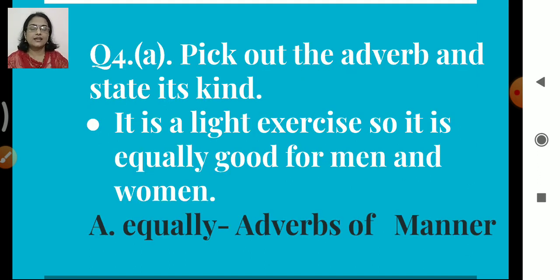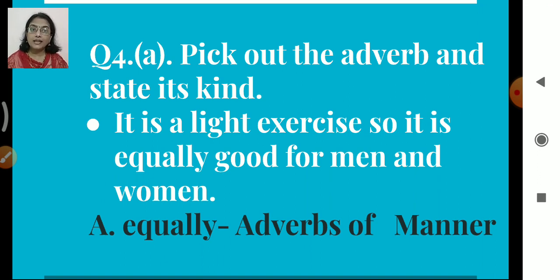Okay, now next. Pick out the adverb and state its kind. So the question was, it is a light exercise, so it is equally good for men and women. So we have selected the adverb, equally. It is telling us about how good the exercise is.